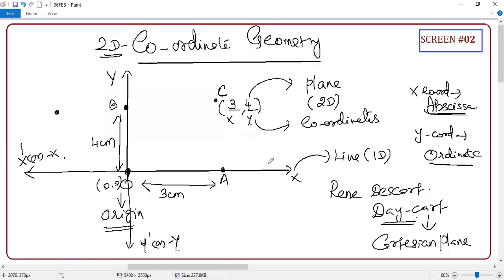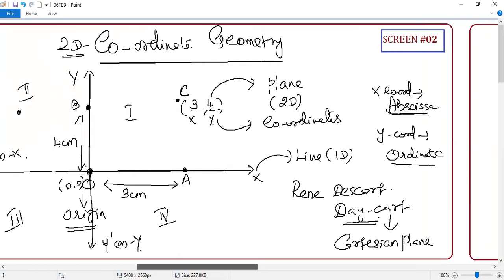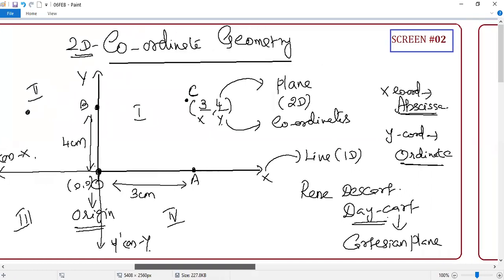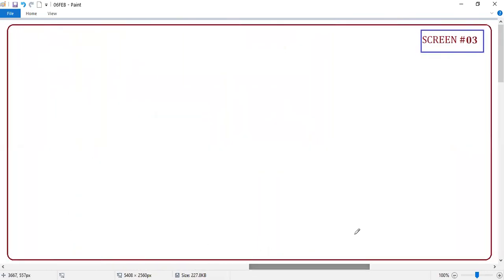Guys, whatever I'm explaining is not something new in your 10th standard. You already learned it in your 8th standard, 9th standard. This is called as first quadrant, second quadrant, third quadrant, and fourth quadrant, right? We are not talking much about that, but you know all about this. Yes or no? Everyone. Yes, sir. Any doubts you can ask? No doubts? Then I'll go. Okay. So now what is going to happen in coordinate geometry?